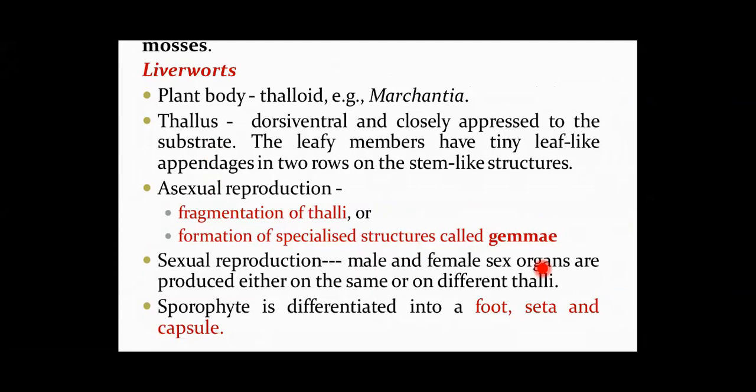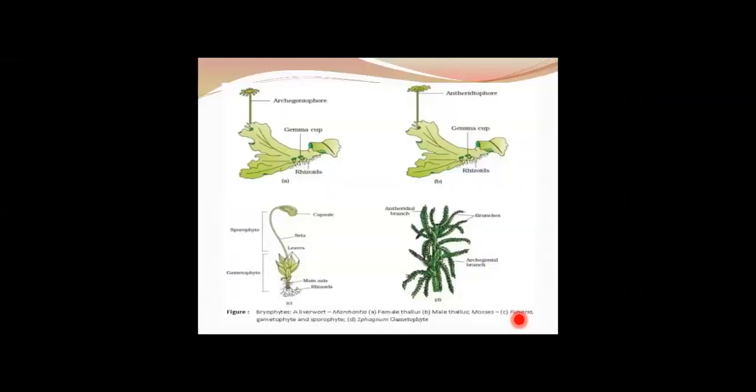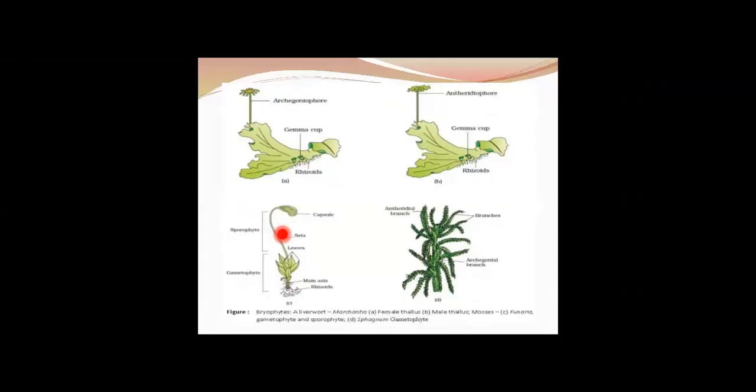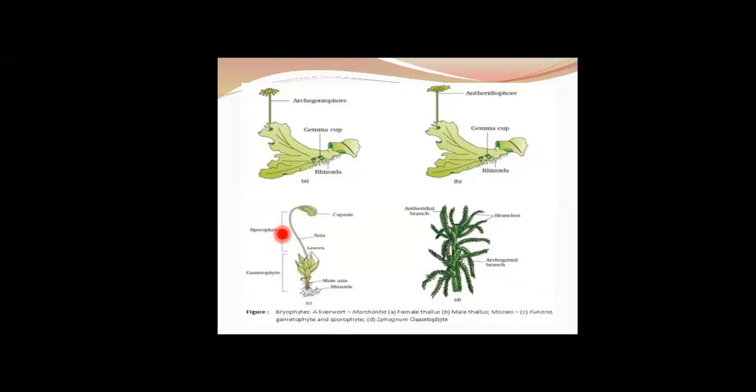Sexual reproduction is by the presence of male and female sex organs, and these can be produced either on the same or on different thalli. The sporophyte is differentiated into different parts, that is foot, seta and capsule. So this is about the liverworts, for example Marchantia. Marchantia is a dioecious organism, and you can see two different forms here, male and female thallus, producing antheridiophore and archegoniophore respectively.